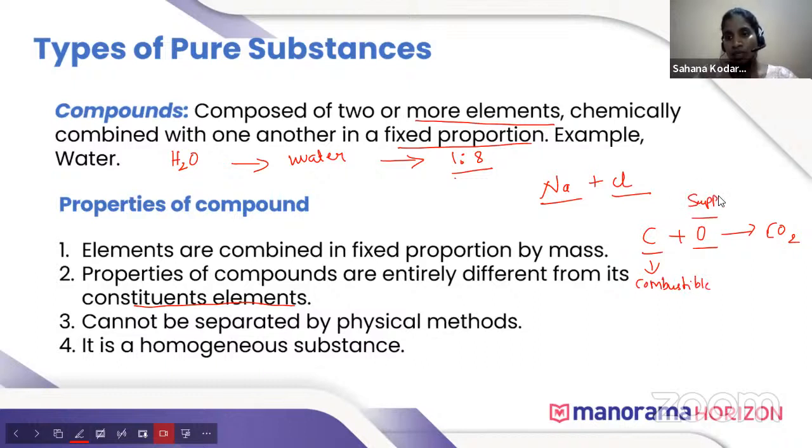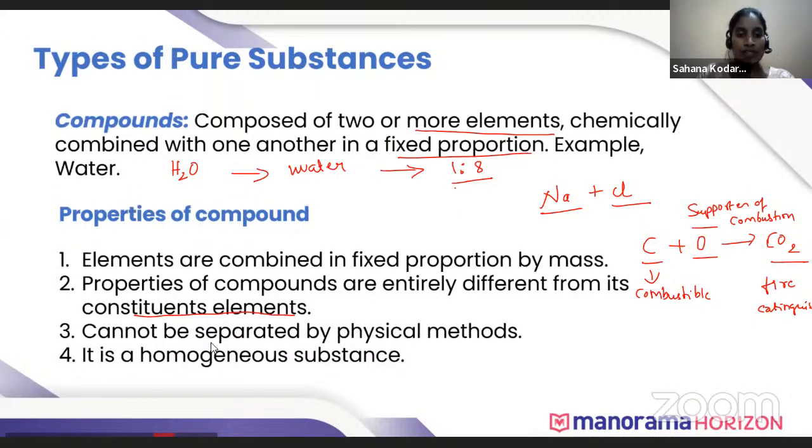Oxygen is a supporter of combustion, and carbon dioxide is used as a fire extinguisher. It extinguishes fire. So here the constituent elements, carbon and oxygen, when combined with each other, form carbon dioxide. But the properties of carbon dioxide are different from the properties of each of the elements, carbon and oxygen. This is the next property of compounds.